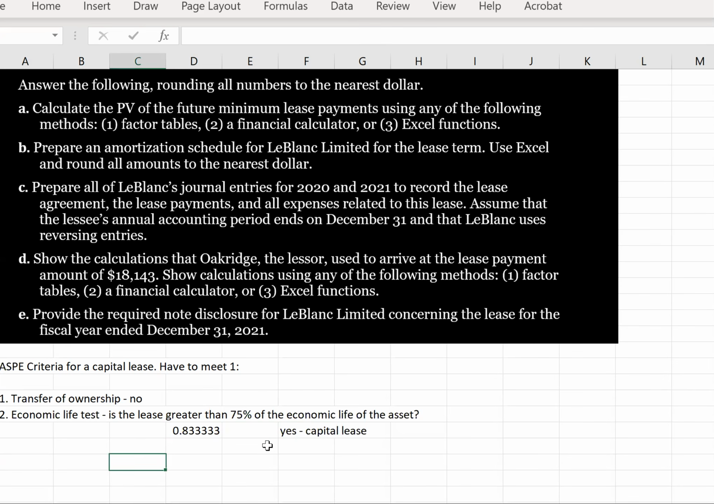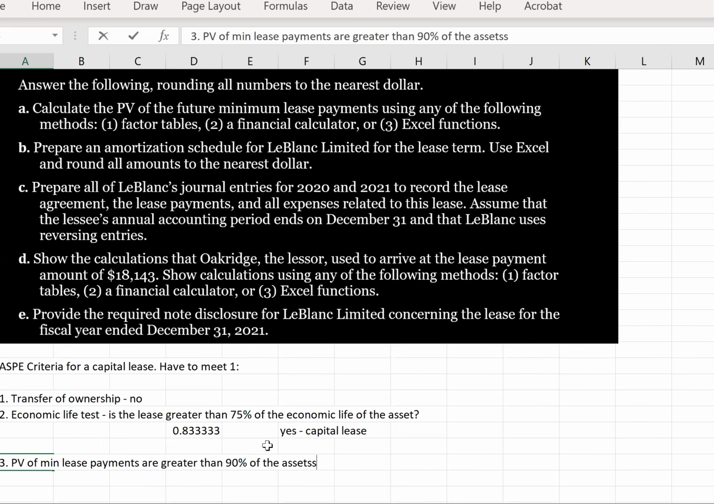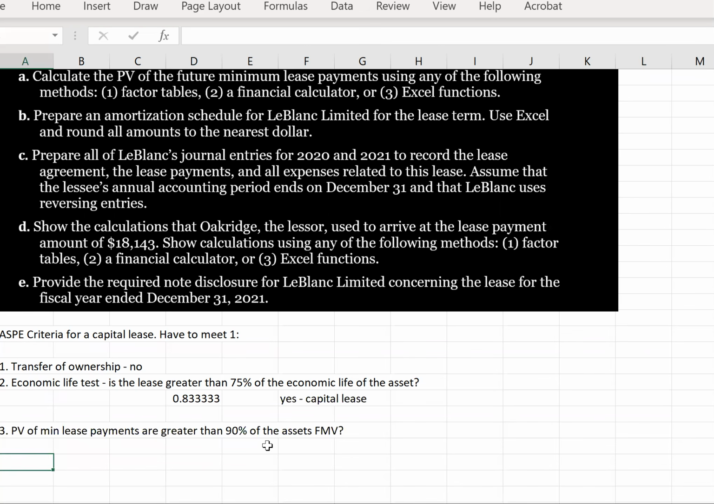And let's just check the last: the present value of the minimum lease payments are greater than 90% of the asset's fair market value. And we're asked to calculate the present value of the lease payments anyway in part A. So let's do that. So calculating the present value.